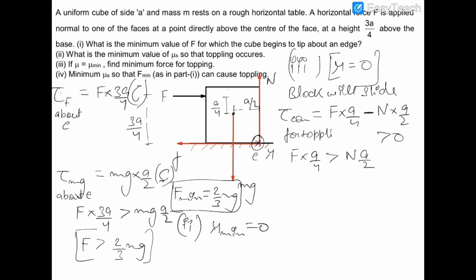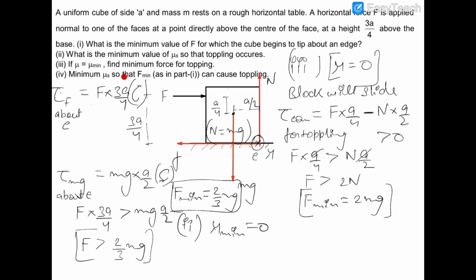So F should be greater than 2N, where N is equal to mg. N will be equal to mg because there is no motion of this block in the y-axis. So F minimum should be equal to 2mg.